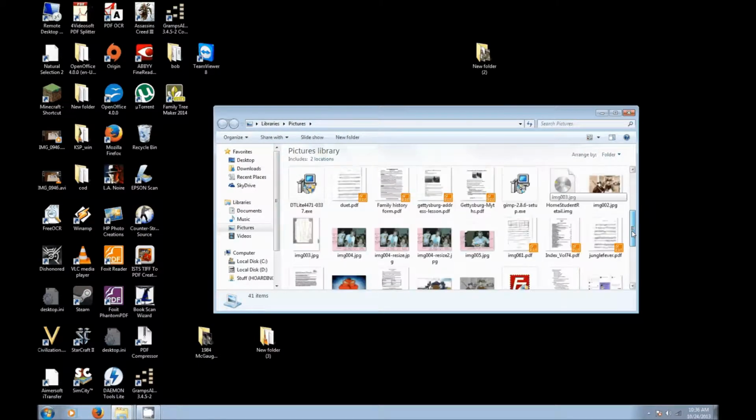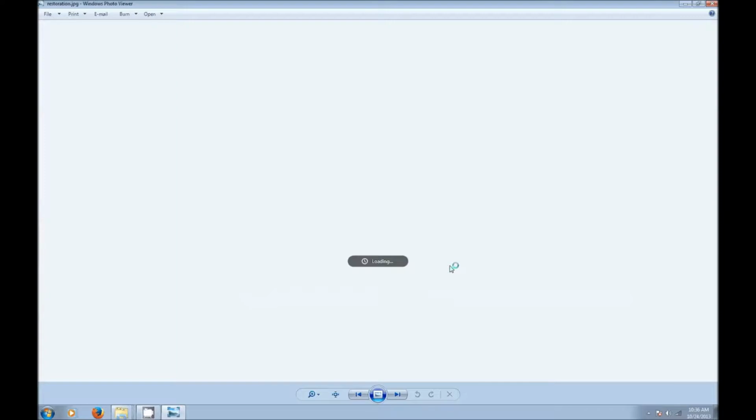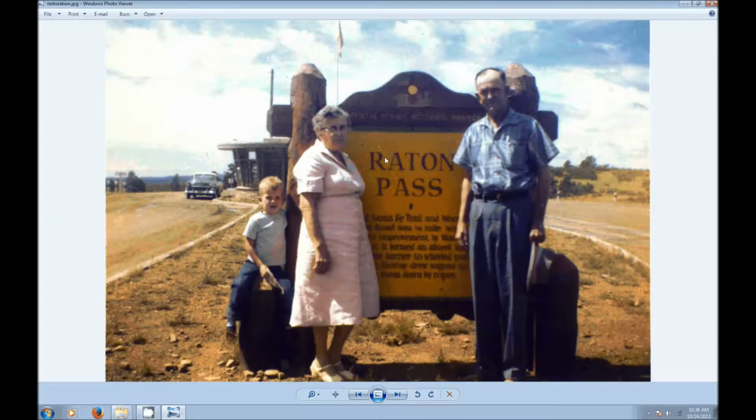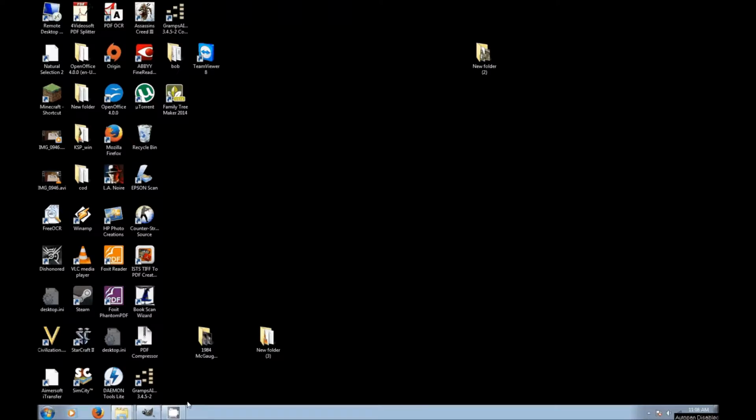And we're going to go find that picture. Here it is. There we go. That's our restored photo. Pretty simple.